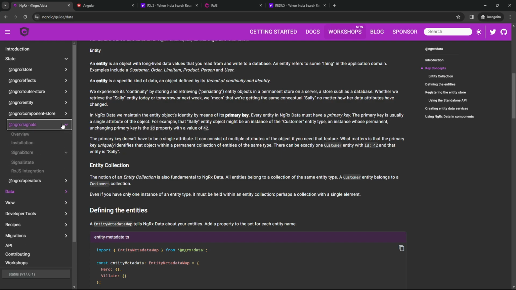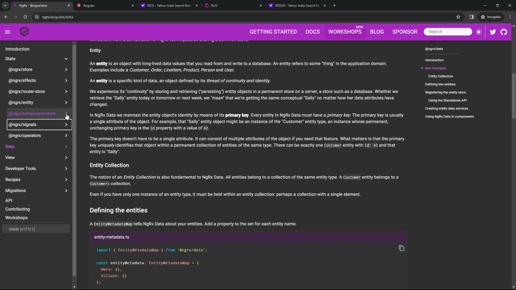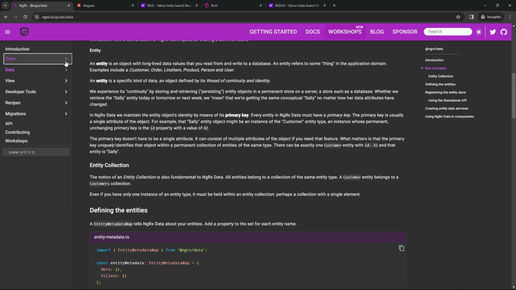Now these signals, component store, entities are much more advanced versions, and for this we will totally rely on store and effects, as these are among the core key concepts which you will find at your corporate level or your professional level. Either you are building a project on your own, or you are working for a company, or you are working on a contract. All of these things will really help you.